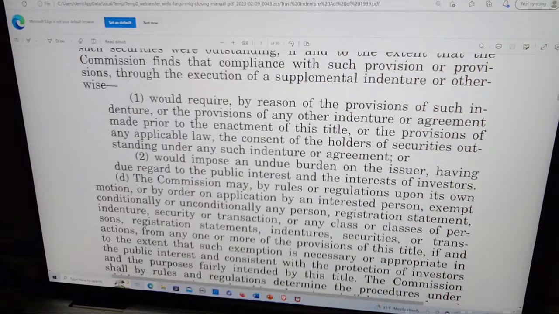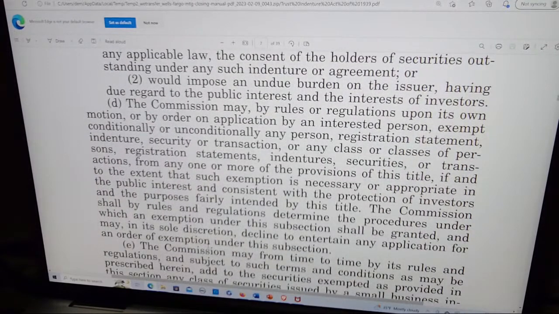Would require, by reason of the provisions of such indenture or the provisions of any other indenture or agreement made prior to the enactment of this title, or the provisions of any applicable law, the consent of the holders of securities outstanding under any such indenture or agreement, or 2. Would impose an undue burden on the issuer, having due regard to the public interest and the interest of investors.